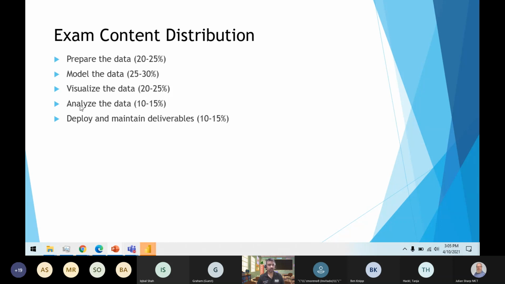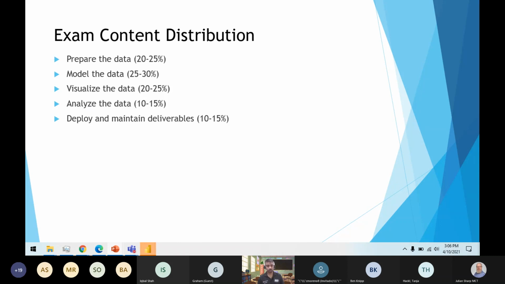The final 25 to 30% of the exam content relates to analyzing the data and deploying and maintaining the deliverables. So these are the 5 major skill areas which Microsoft is going to assess when you appear for the exam.